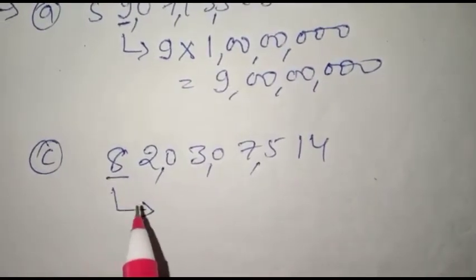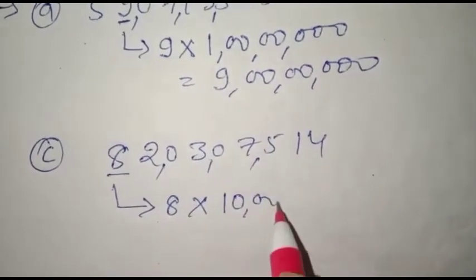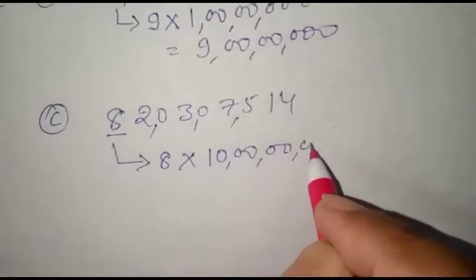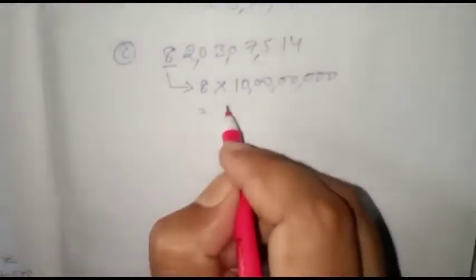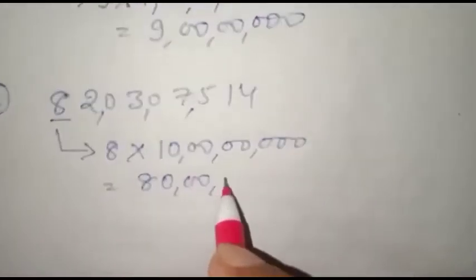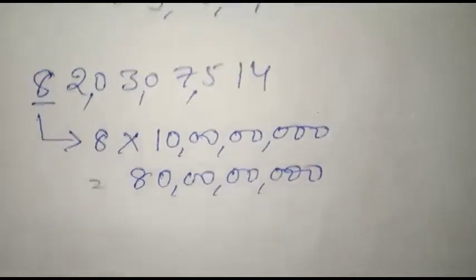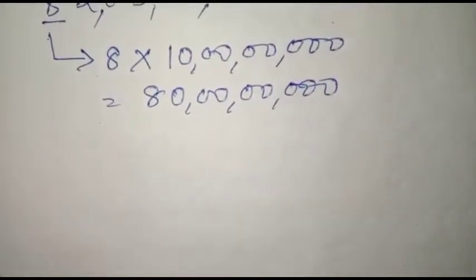It is at the 10 crore place, so it will be multiplied by 10 crore. And its place value will be 80 crore. Right?